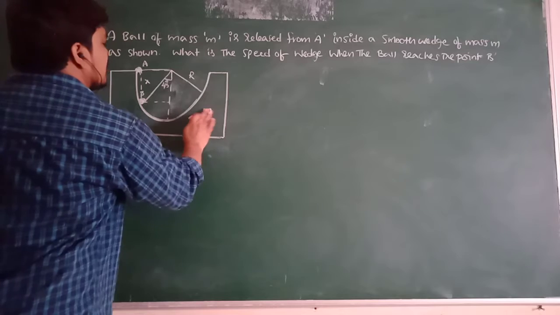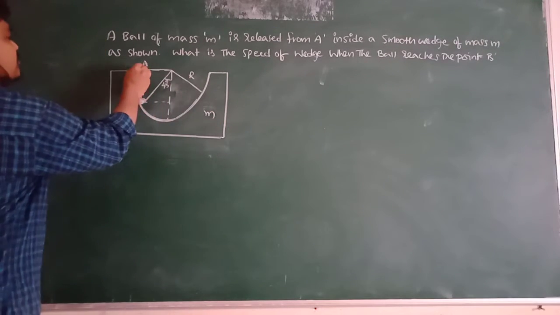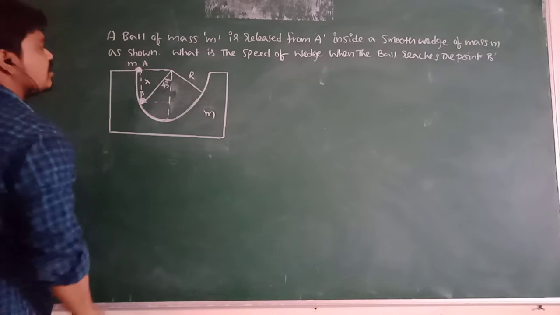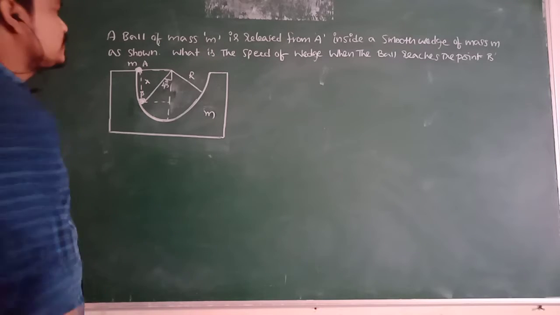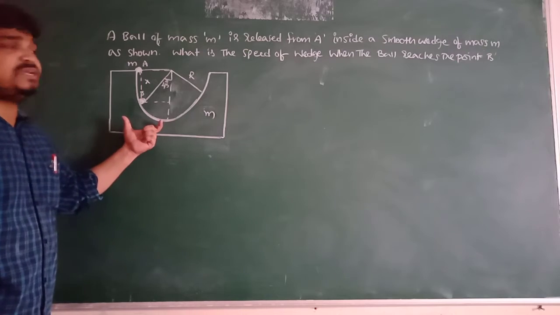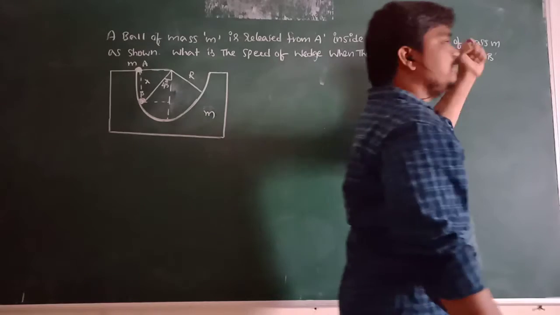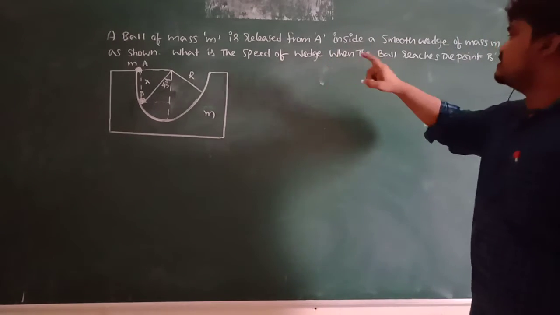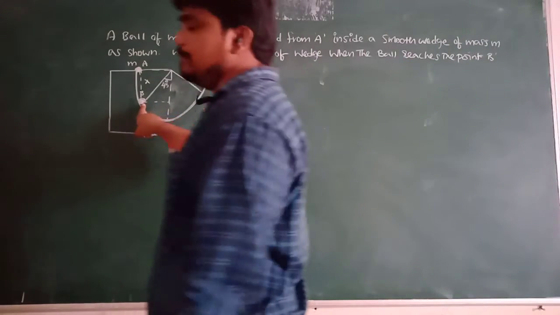The wedge has mass small m, and the ball which is released from point A also has mass small m, as shown in the figure. Then we have to find out what is the speed of the wedge when the ball reaches the point B?